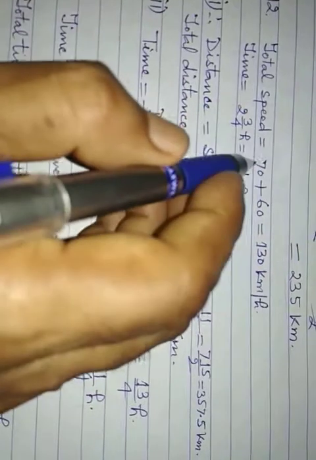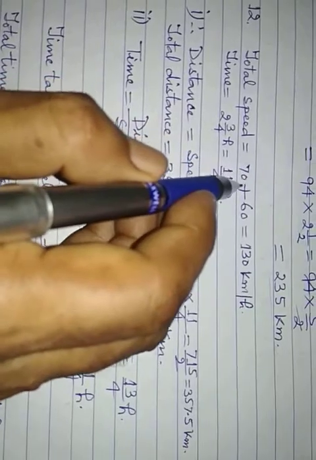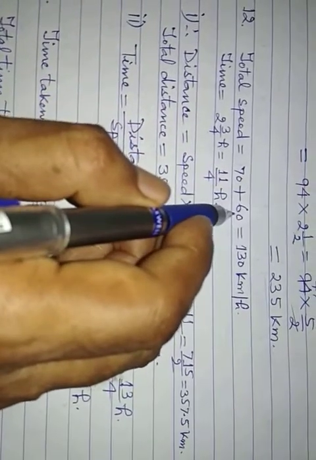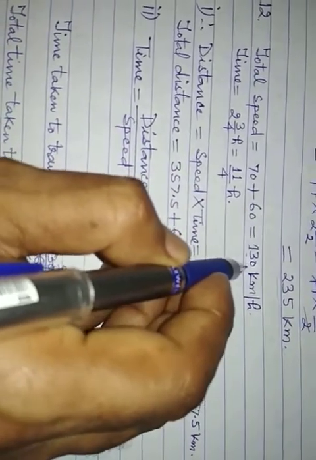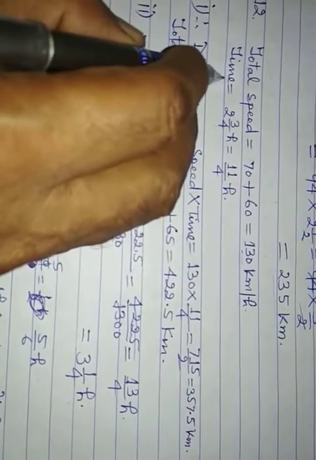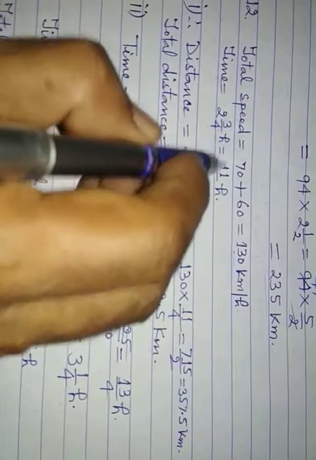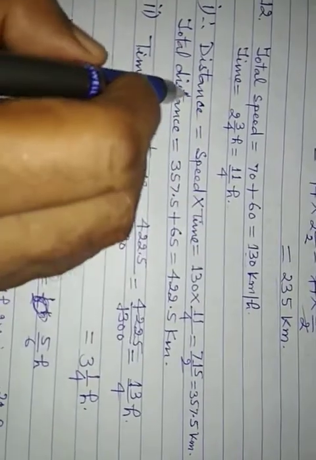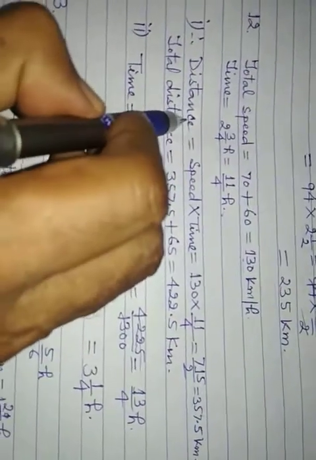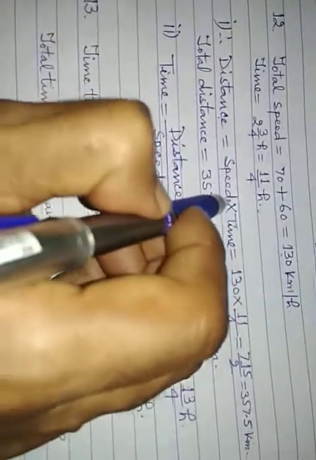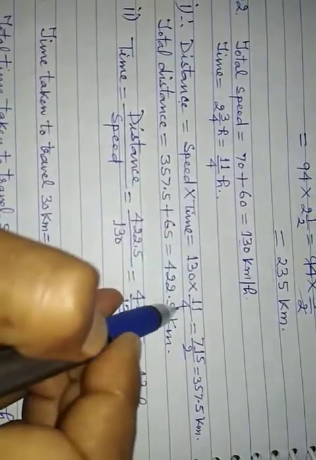So you see, total speed will be 70 plus 60, that is 130 km per hour. And total time is given, 2 whole 3 by 4 hours. 4 twos are 8 plus 3, 11. 11 by 4 hours. So total speed is given, total time is given. You can find out total distance. Distance is equal to speed into time. Speed is 130 into time is 11 by 4.